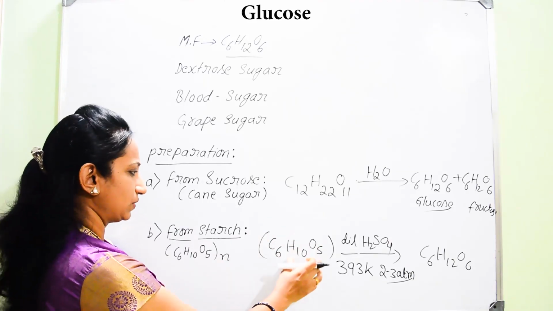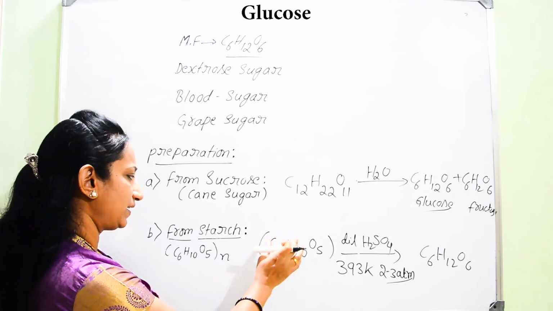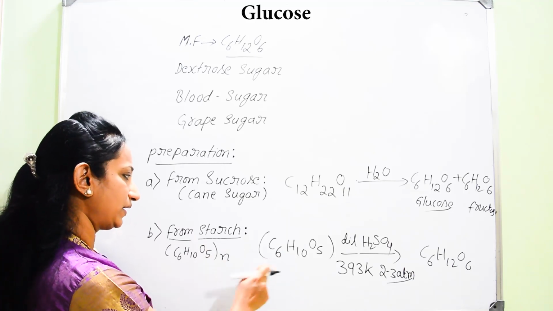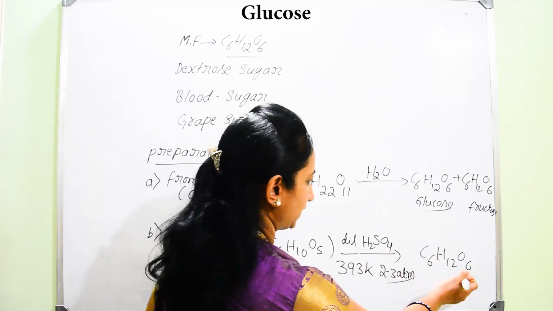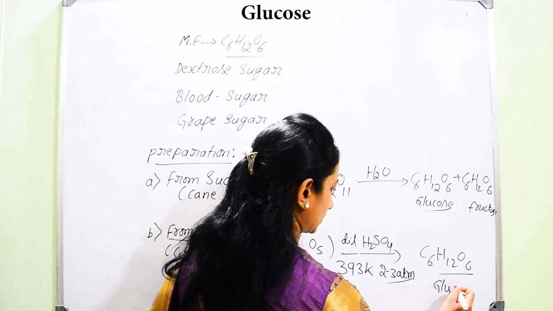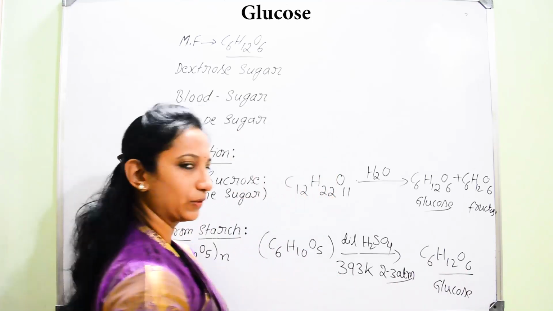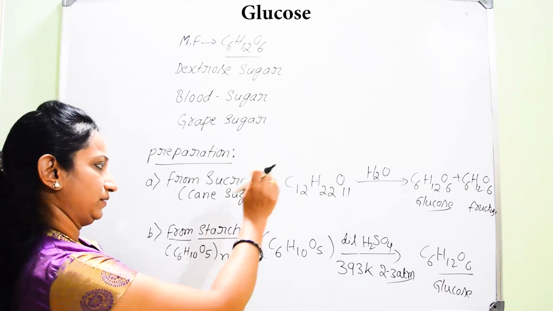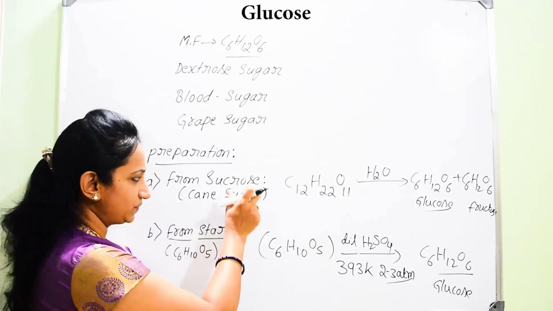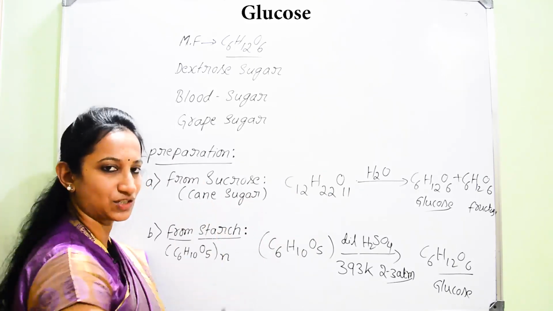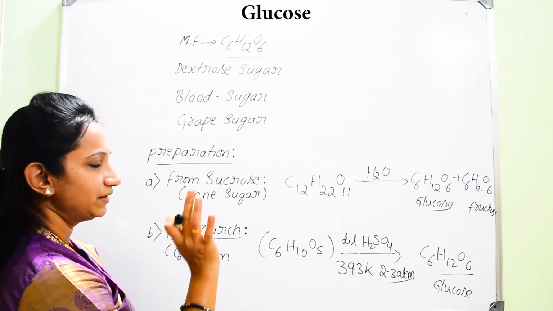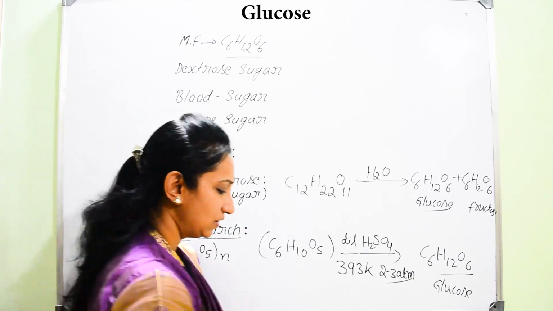So, hence, there will be breakage of the bonds in these polysaccharides, which contain purely glucose units, which makes it easy to obtain the glucose. That is how we are going to prepare glucose, either starting from sucrose or starting with starch. So, that is regarding preparation of glucose.